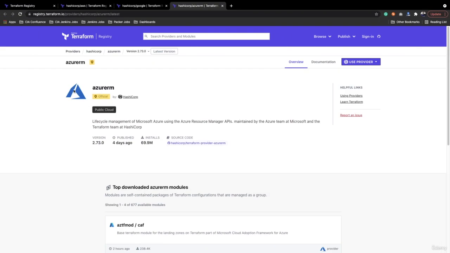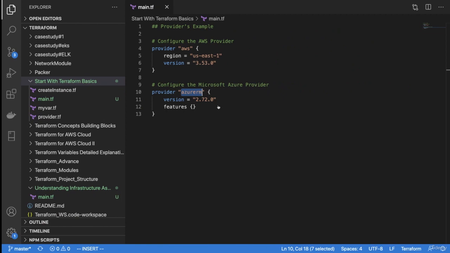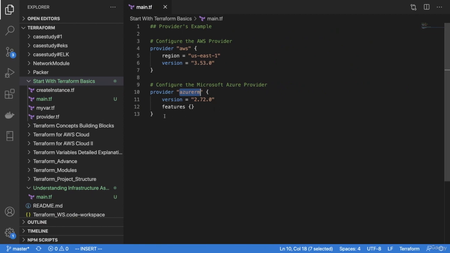If you want to learn more about this provider, you can go to the documentation and learn about this particular provider. So here in this particular configuration file, we are using two providers. You can see the file extension is .tf. All the Terraform files will have the .tf extension.